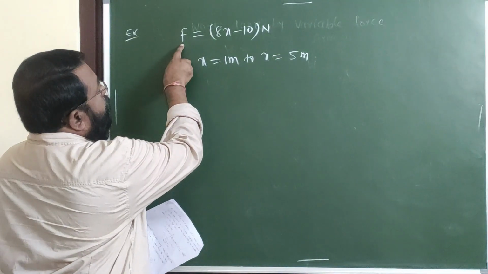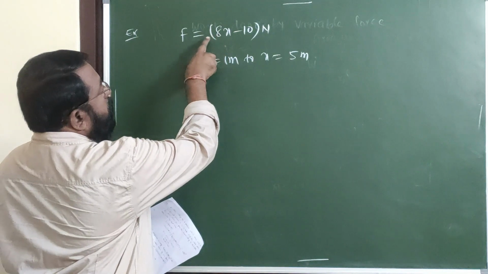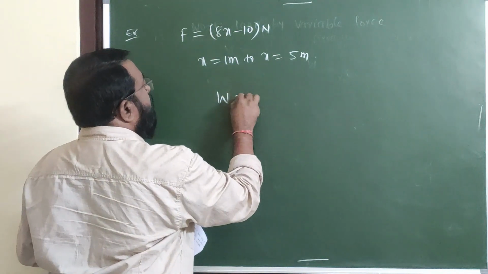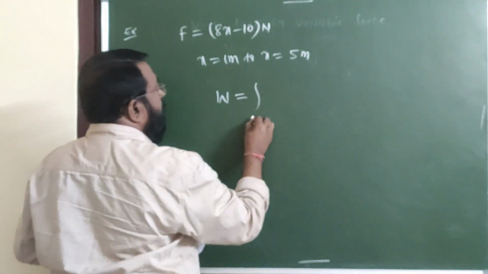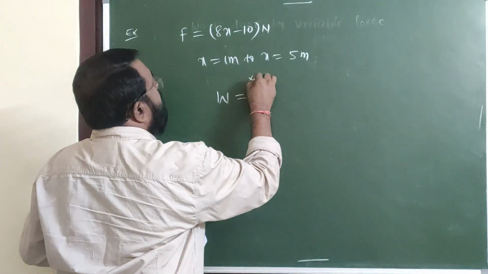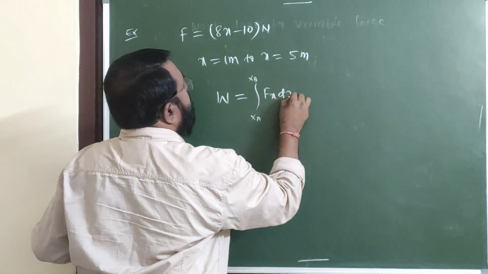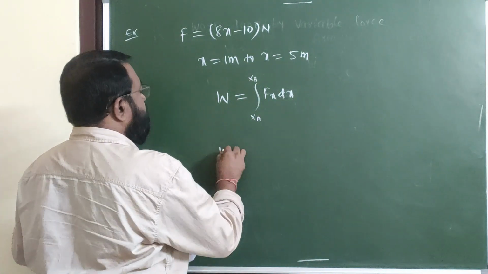So here, this is the force given, which is a variable force. This force varies according to x. Therefore, work done W is equal to integral xa to xb, or x initial to x final, of Fx dx.